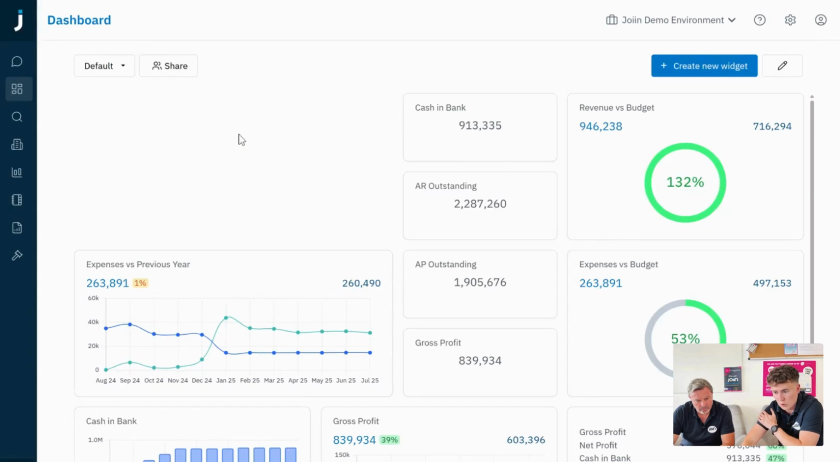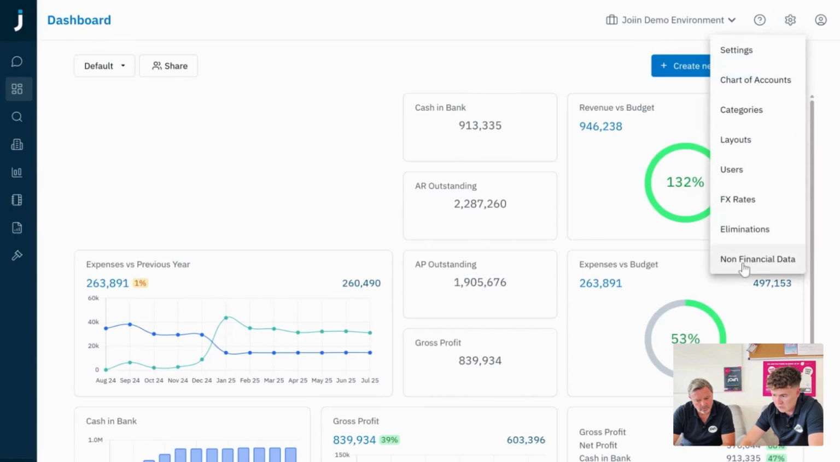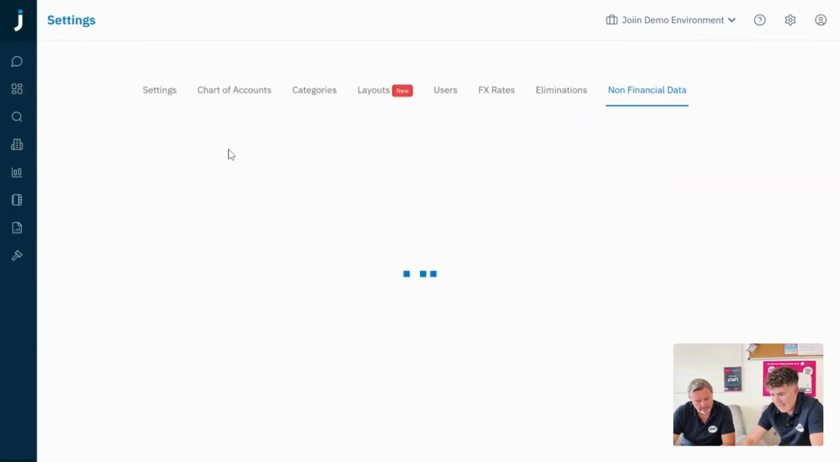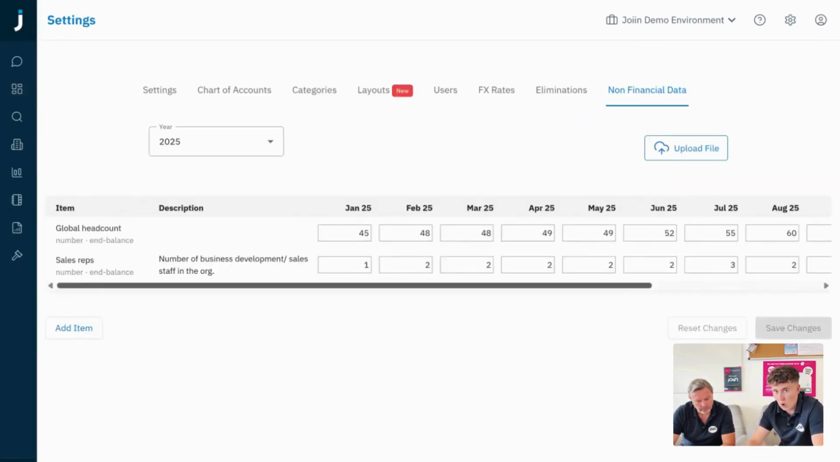Okay, great. And now we're going to look at one of our, if not our most requested feature ever, and that's bringing in non-financial data to Joiin. So you can see we've got this empty state in my dashboard here, and I want to bring in a revenue per sales rep KPI. So I'm going to go on over to settings, and I'm going to go down into this non-financial data section, and I'll be able to manually key in or upload data into this screen.